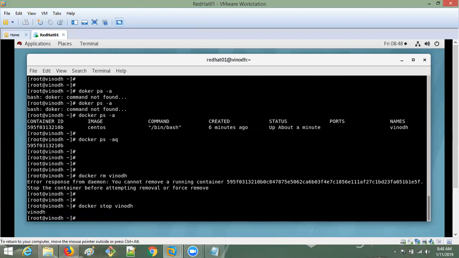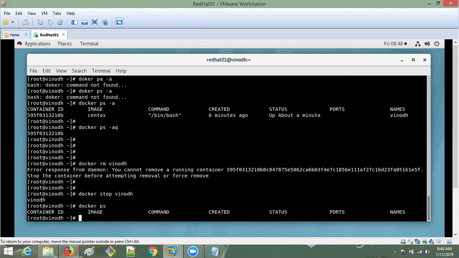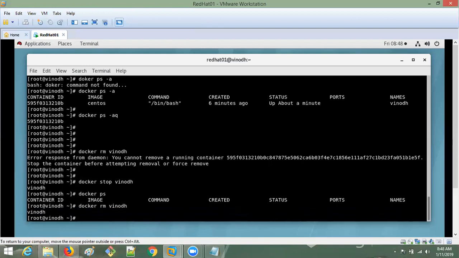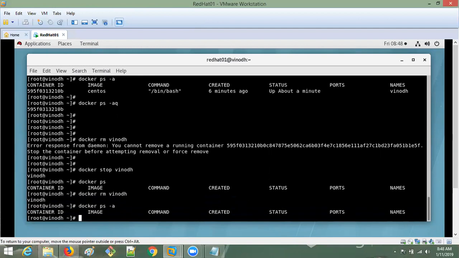Okay, now it was stopped. You can go and check it also. Docker ps will not show you anything because it was stopped. Docker ps command will show you only the currently running containers. Now I will try to delete this one. Docker rm Vinod. So it was deleted. Now you can go and check it: docker ps -a, all also, it is not given.